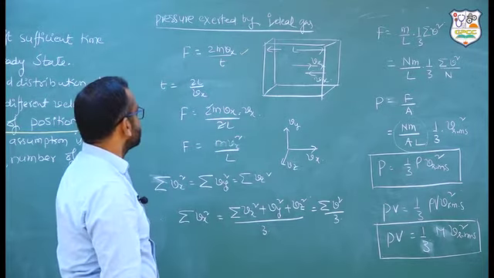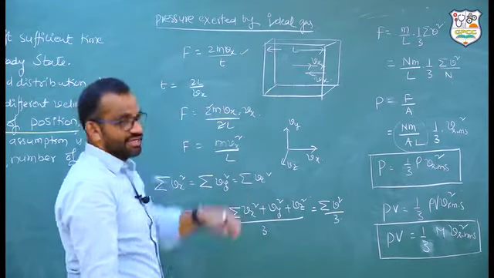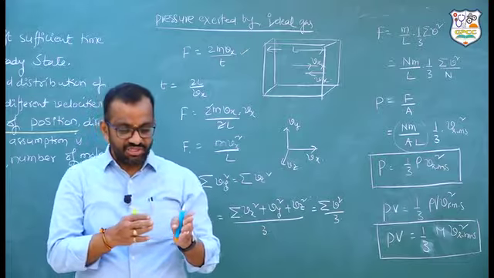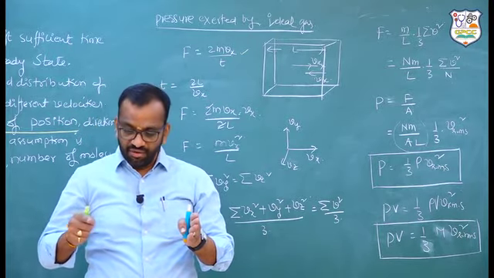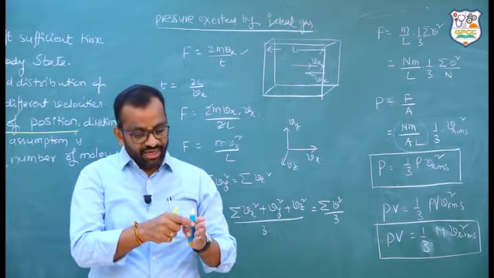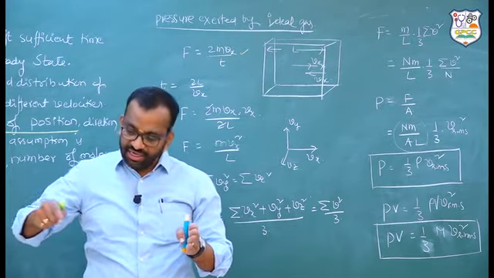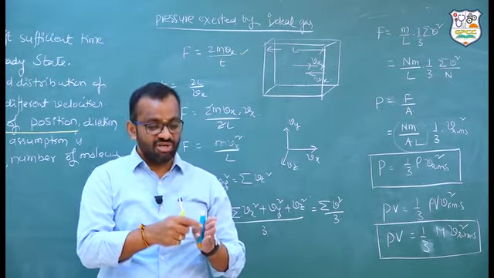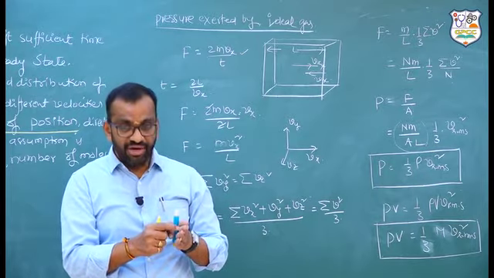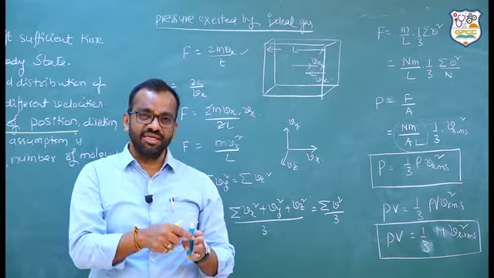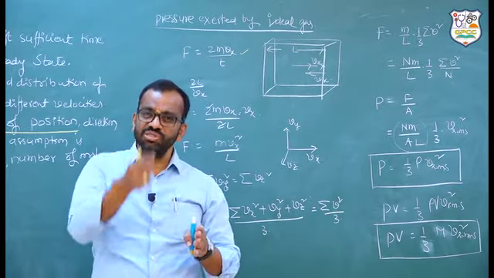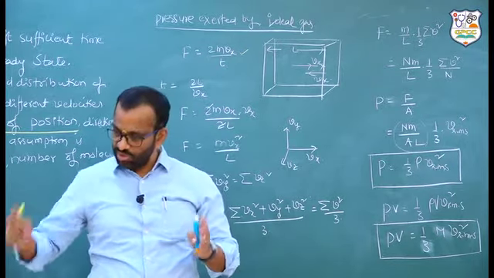Next, what is the time interval you have to consider? Remember, if this is the wall, a molecule from this end goes and hits it, then it may go and come back and hit again. That is called a second collision. Hitting again at the same point is the time interval between 2 successive collisions, not only from here to here.